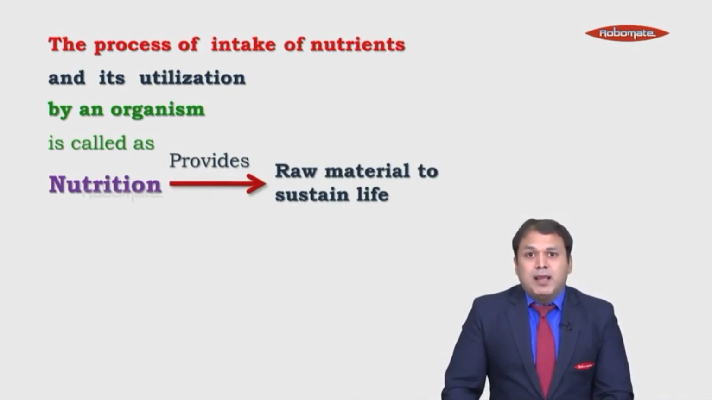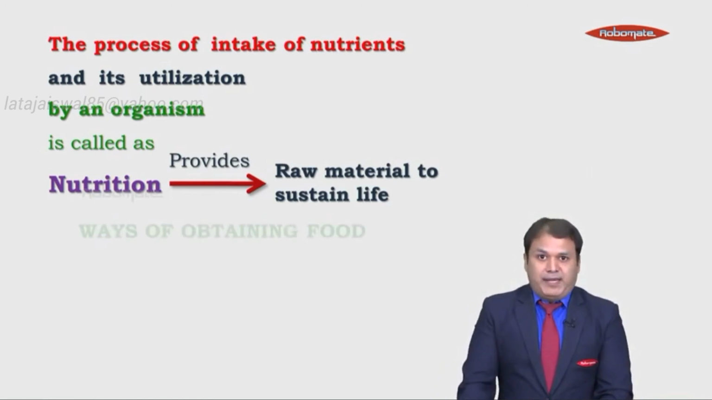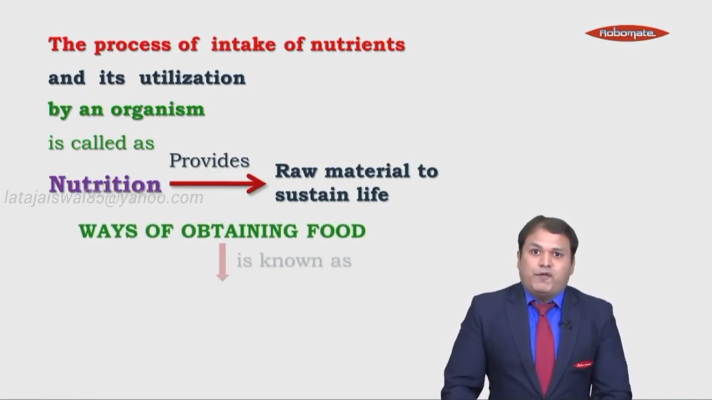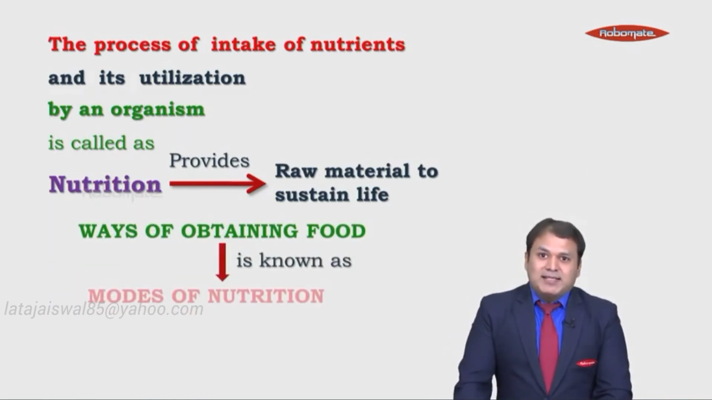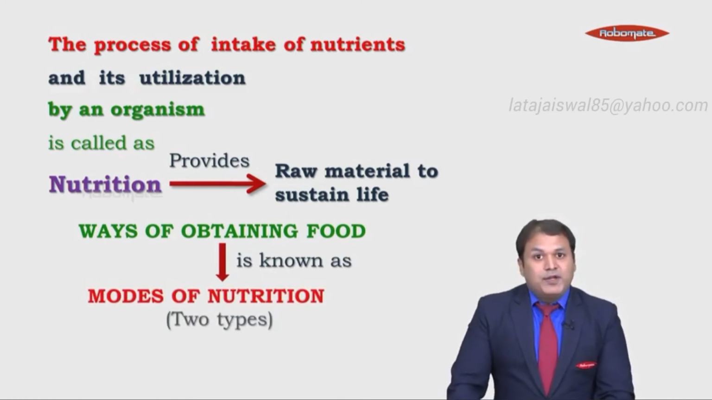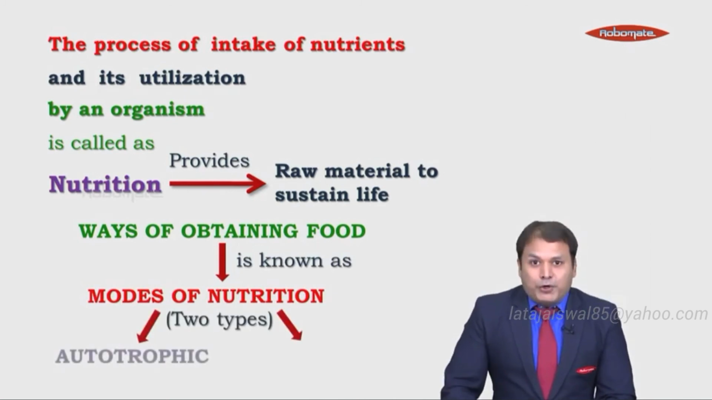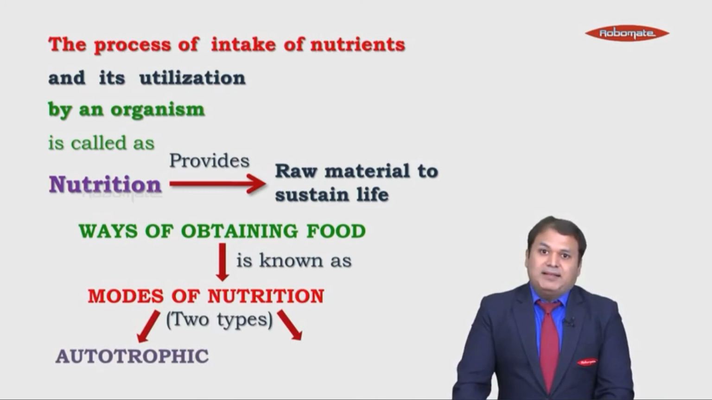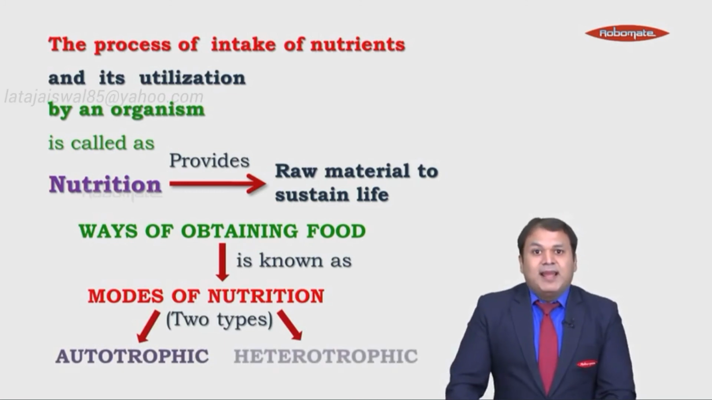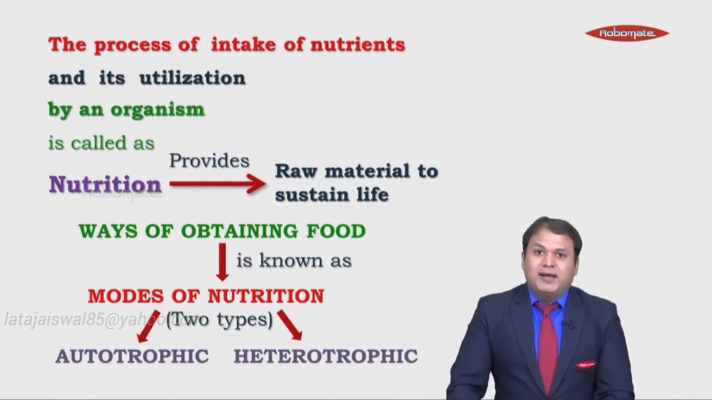Now students, different organisms follow different methods of obtaining food. The ways of obtaining food are known as the modes of nutrition. Modes of nutrition are basically of two types. The first one is called autotrophic nutrition and the second one is called heterotrophic nutrition. We'll be learning about these modes of nutrition in detail in the next module.